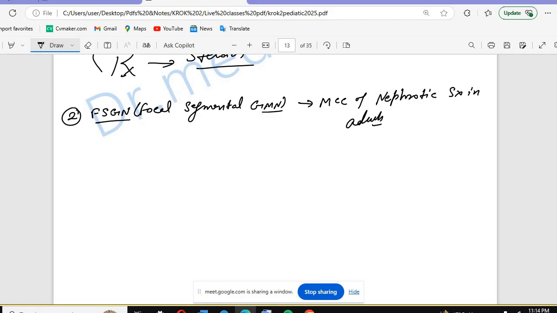Okay, and when we talk about the causes, there can be HIV, hypertension, heroin, reflux nephropathy, sickle cell anemia, and renal tissue loss. They all are causes that will cause focal segmental glomerulonephritis. If you look for the main hallmark feature, you're going to see focal segmental sclerosis.